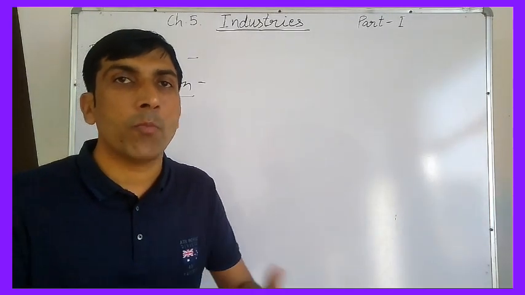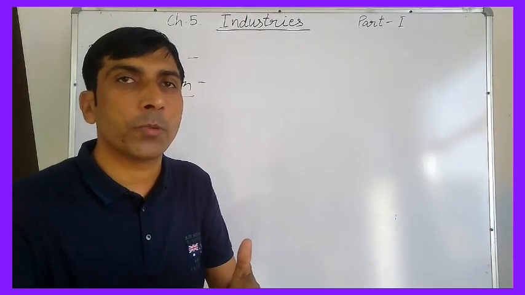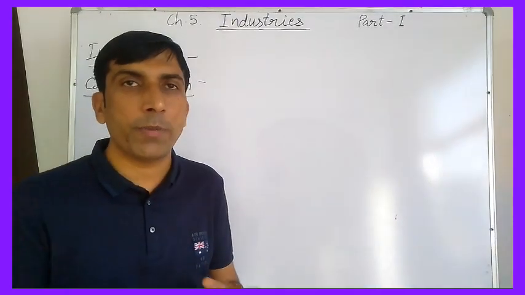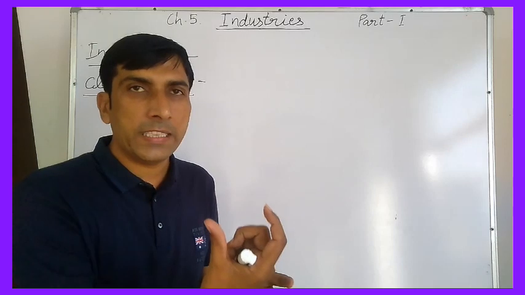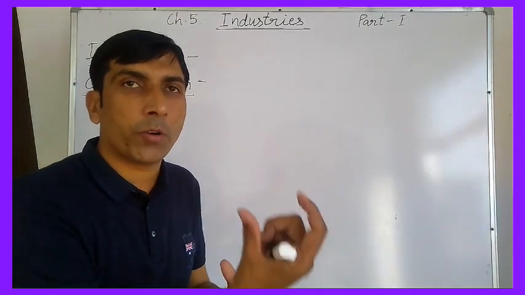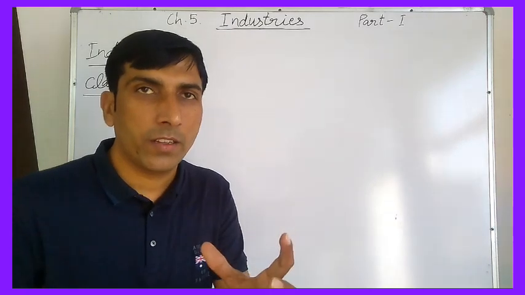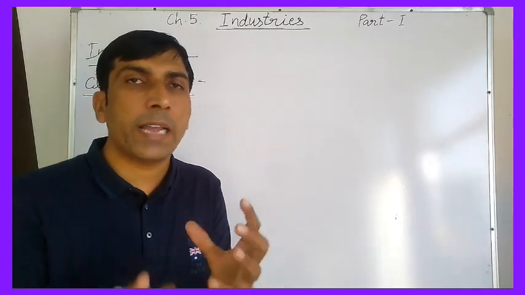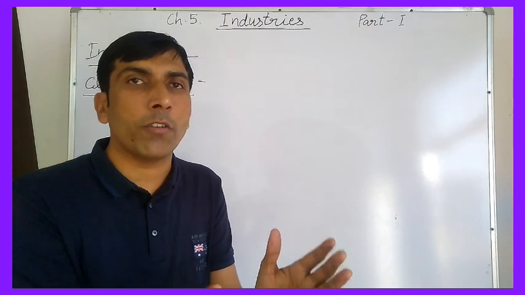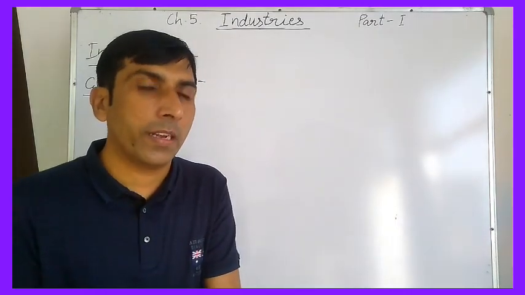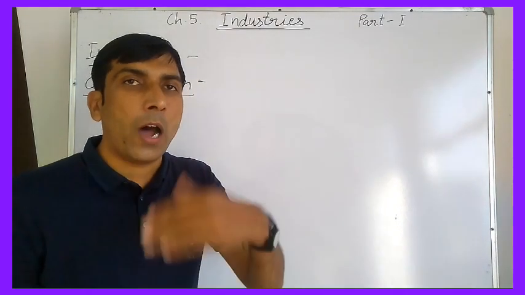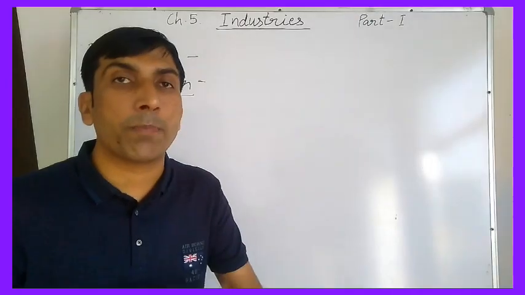These products have more value in comparison to their raw forms. For example, sugar cane has less value than the prepared product, sugar. In the same way, cotton textile has more value in comparison to raw cotton. Clear? So how are these products prepared?